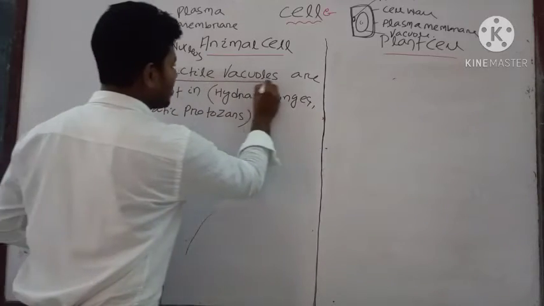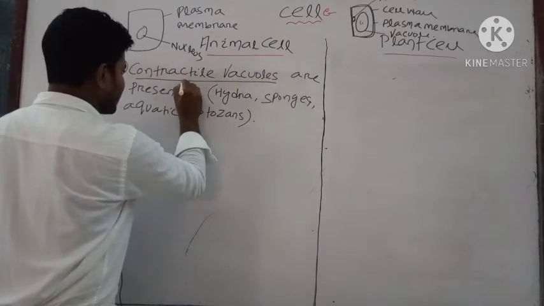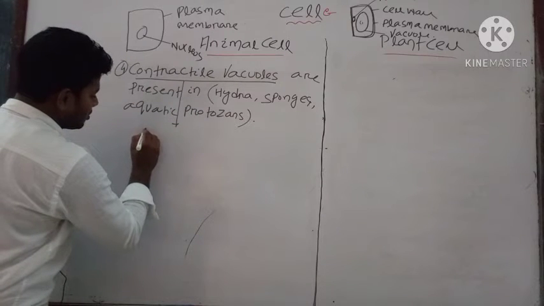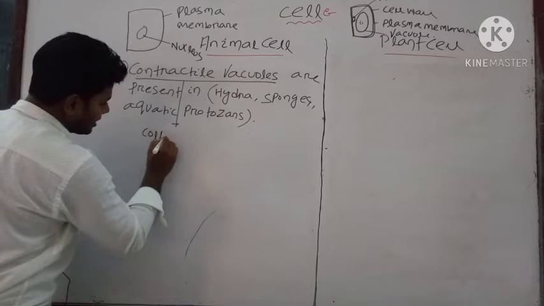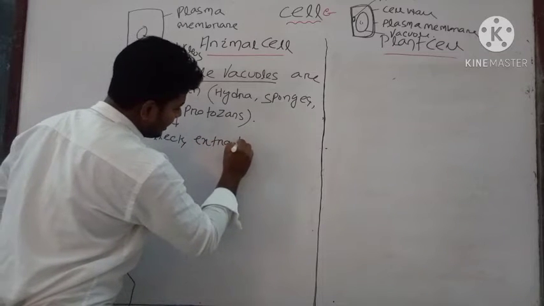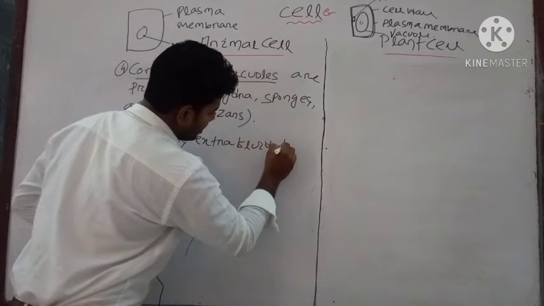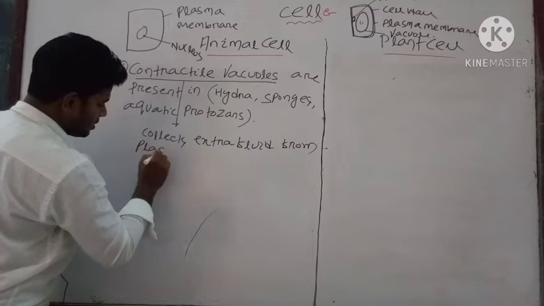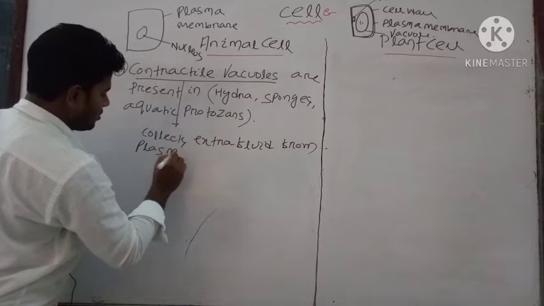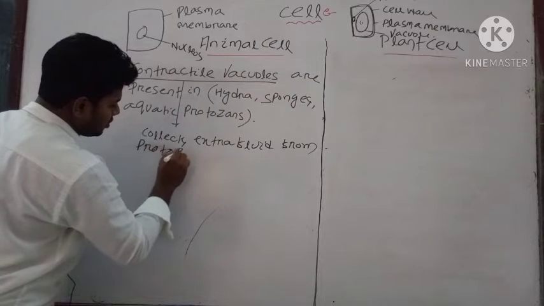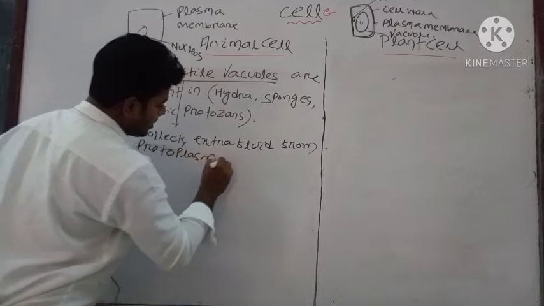What is the function of contractile vacuoles? Usually contractile vacuoles collect extra fluid from the protoplasm.